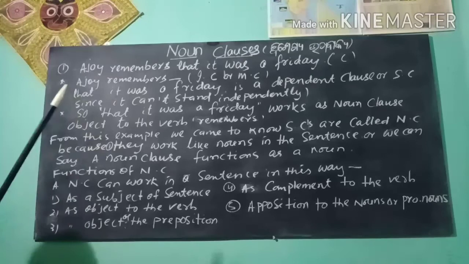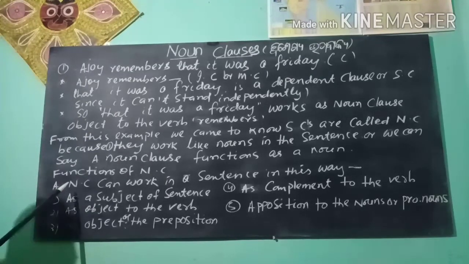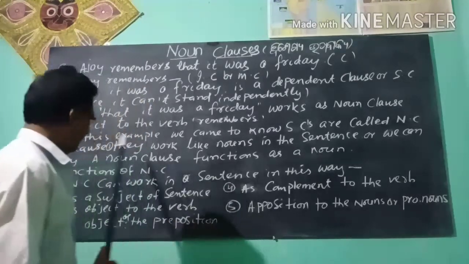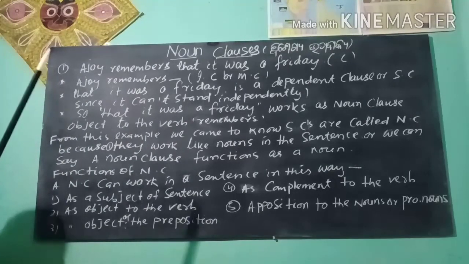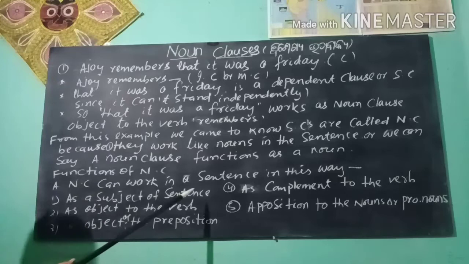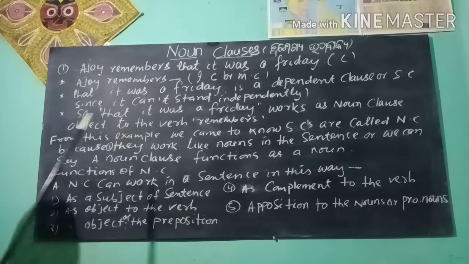Now you see the functions of a noun clause. A noun clause can work in a sentence in this way. What are the functions? First, as a subject of a sentence. Second, as object to the verb.